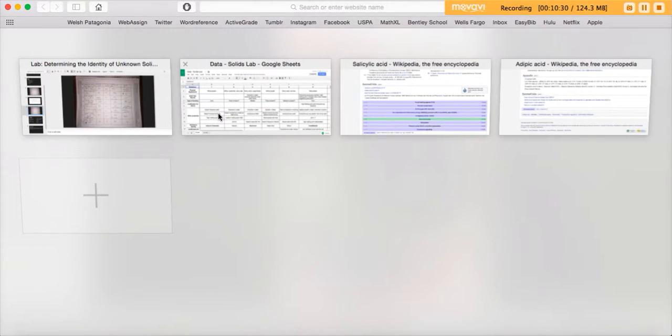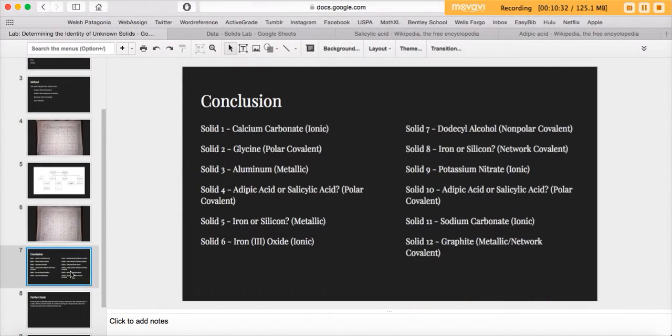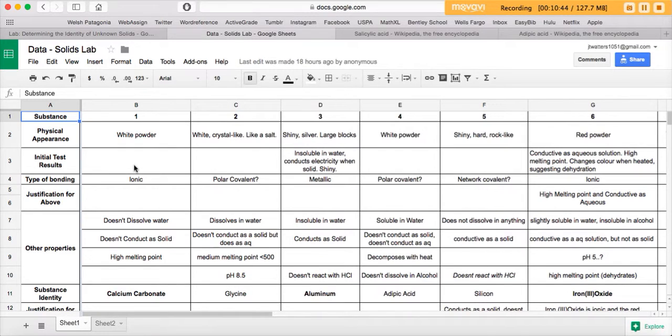So, on that note, here are my conclusions. We've got solid 1, which I did not test, but according to this data set, it's a white powder. We thought it was ionic: doesn't dissolve in water, doesn't conduct as a solid, high melting point.